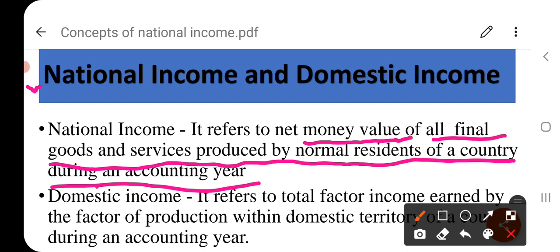So if any individual is a resident of India and is investing in foreign countries and doing a job in foreign countries, that income is also part of national income. Also, some foreigners are working in our country, they have established and constructed their business in our country, and that income is also part of national income. So that is the concept of national income.